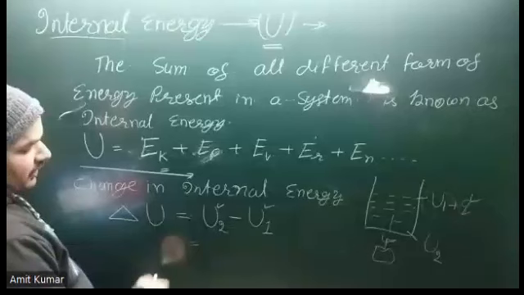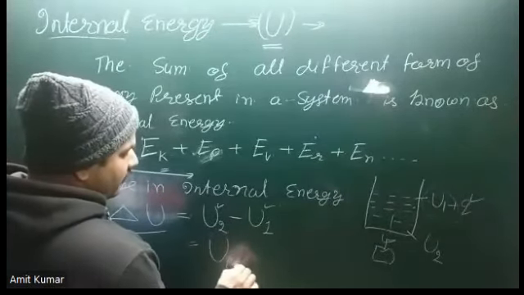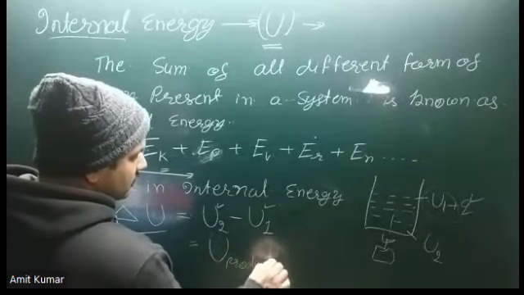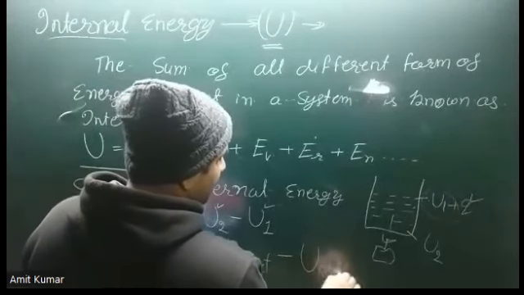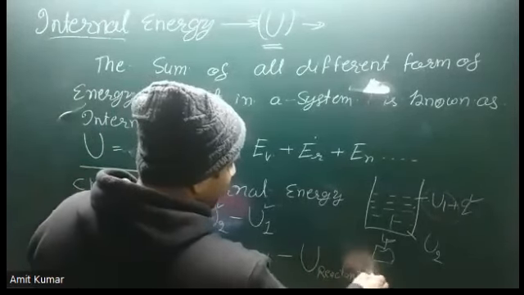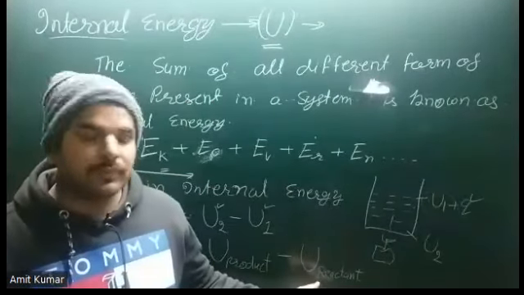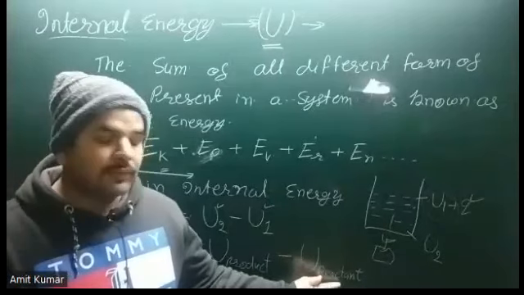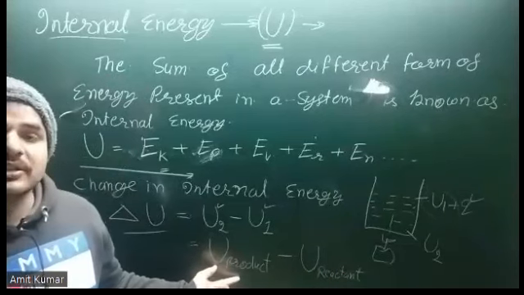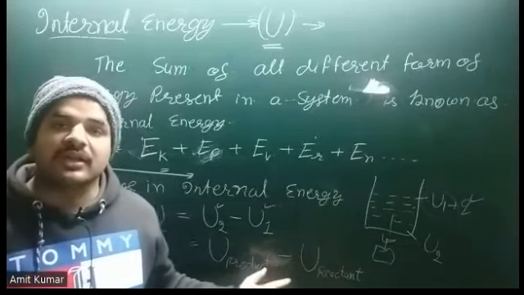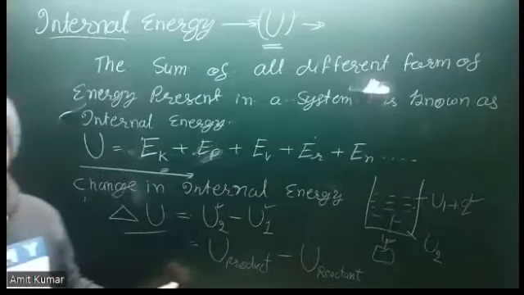Simply we can say the change in internal energy is the internal energy of the product minus the internal energy of the reactant. The reactant is the initial state of the system, and after the change in energy, that is taken as the product. Then the change in internal energy is product minus reactant. Clear?